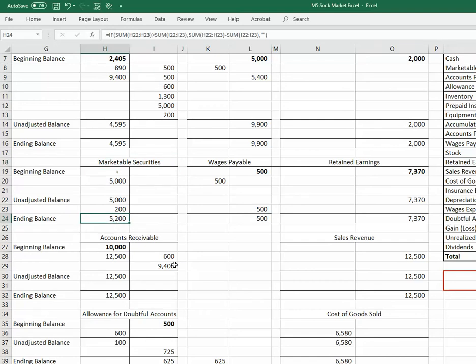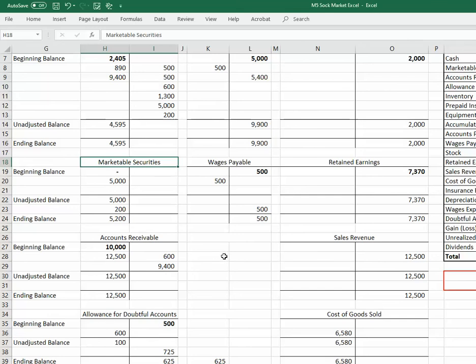Unlike equipment and land, where you're not allowed to adjust those balances at the end of the accounting period to what you think they're worth, in this case, because these securities are marketed, i.e. they're being bought and sold regularly, at the end of the accounting period you can actually see what they are worth. So there's an exception to the cost principle when it comes to marketable securities.